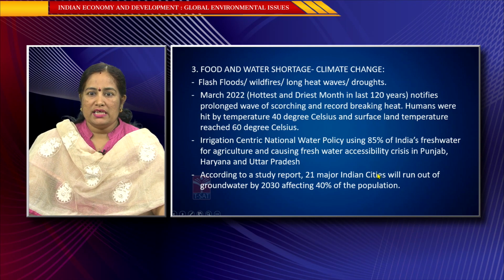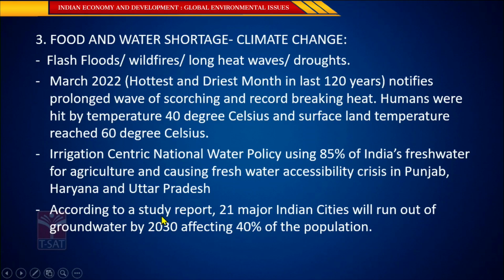According to a study report, 21 major Indian cities are going to be affected by the shortage of water by 2030. In all these 21 major cities, the groundwater is going to be totally exhausted, affecting nearly 40% of the population.